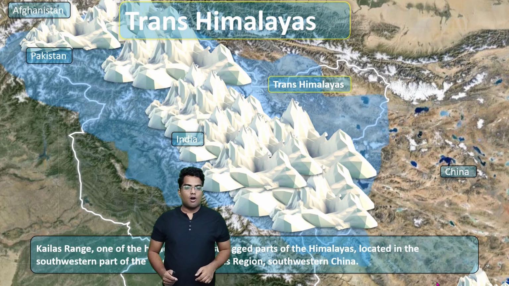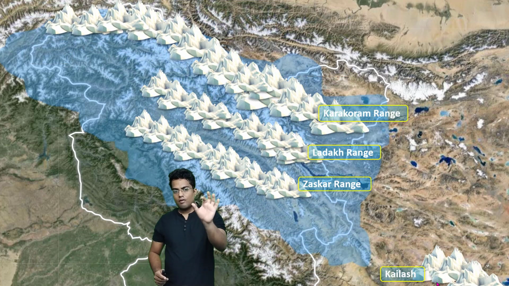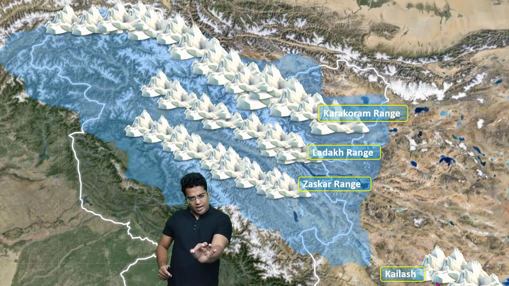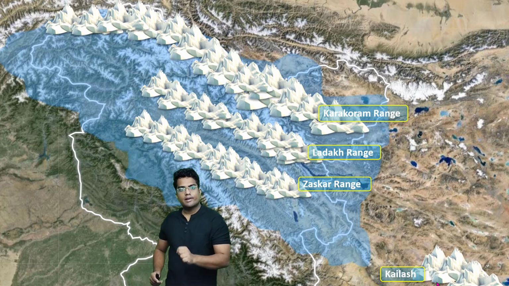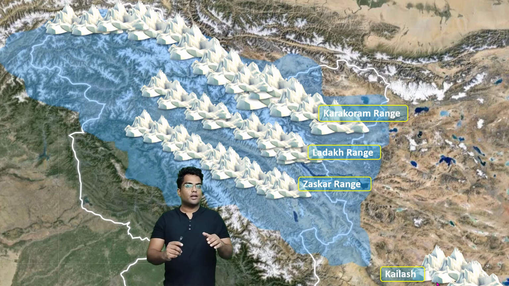This is how it looks. First, at the very top, we have the Karakoram Range. Then we have the Ladakh Range. Then we have the Zanskar Range. And finally, there is a tail called the Kailash Range. The Karakoram Range, Ladakh Range, Zanskar Range, and the Kailash Range. We are interested in this topic, the Kailash Range.